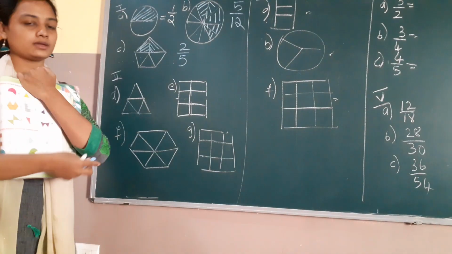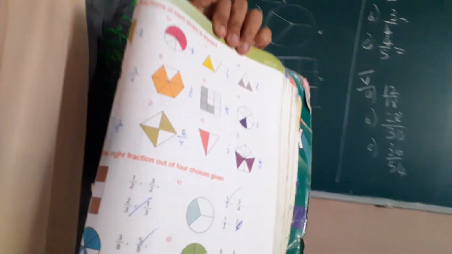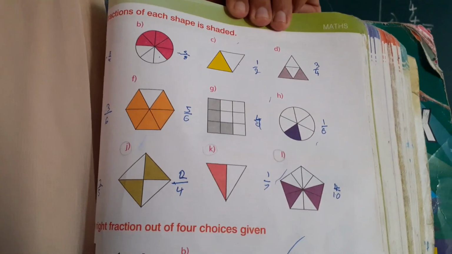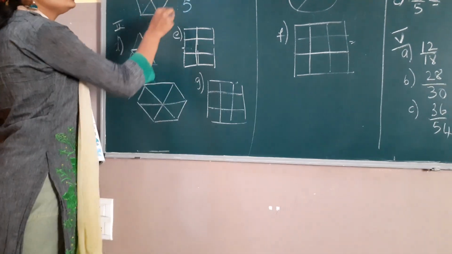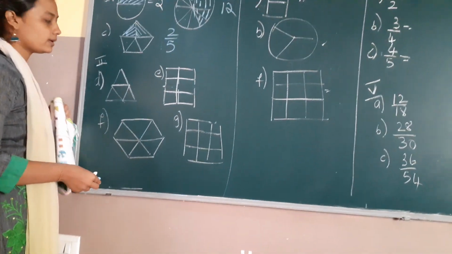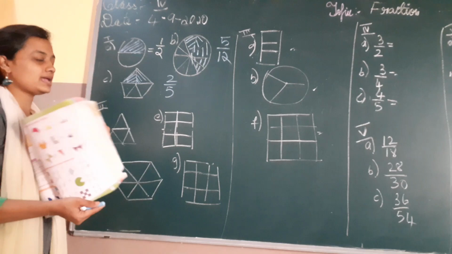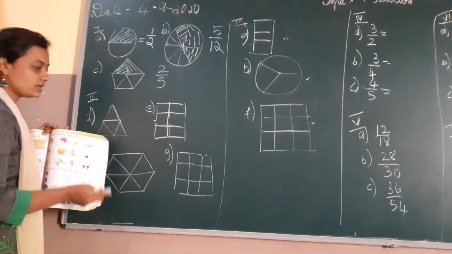In the second one, you have to say what fraction of each shape is shaded. Means they have shaded some part, and you have to write the fraction number. The ones which are easy for you, I have not taken; you will do those by yourself.